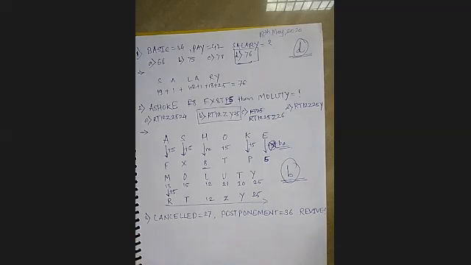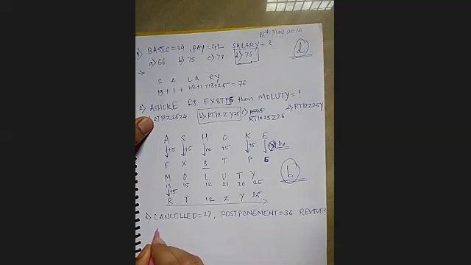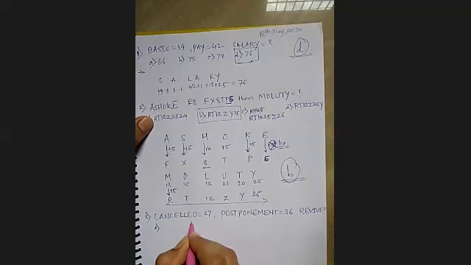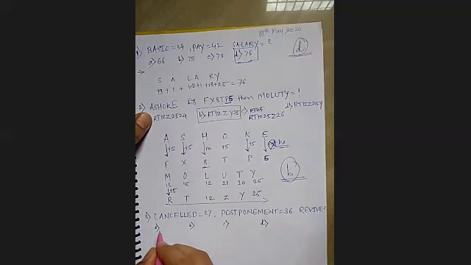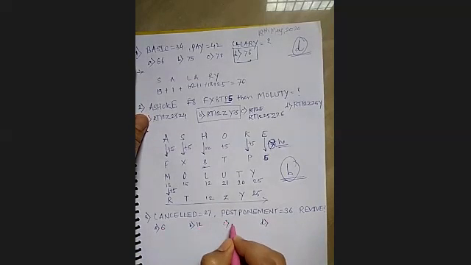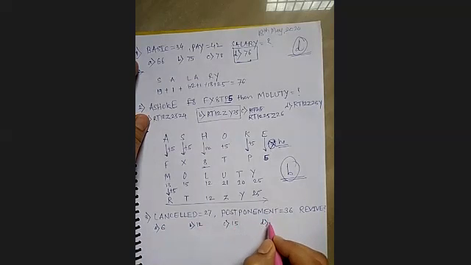Okay, I will write the options as well. A, B, C, and D. So 6, 12, 15, and 18.